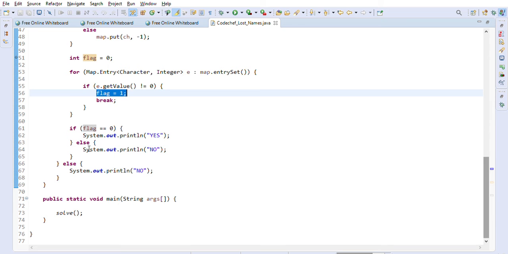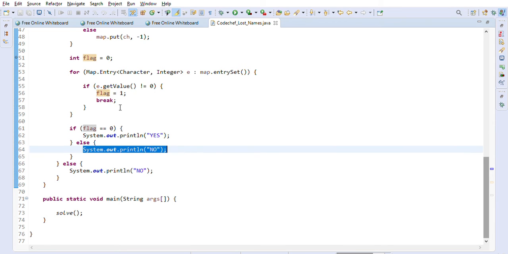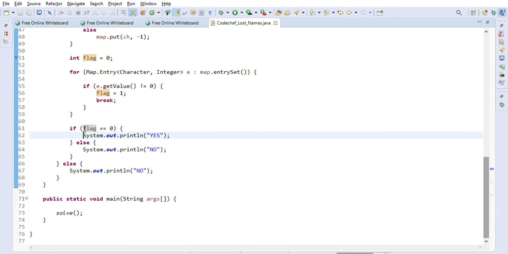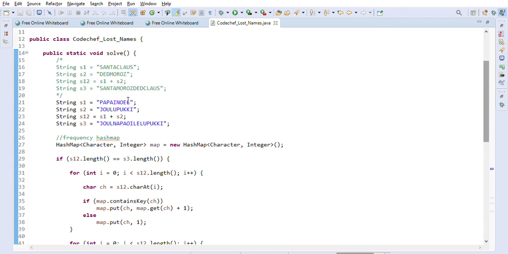If the flag is 1, then we will just print no. If the flag is not 1, it means that we can create the two words from the given string. So in that case, we will print yes, right? So I took one negative test case here. This is negative in the sense that we cannot create these two words directly from this one, right?